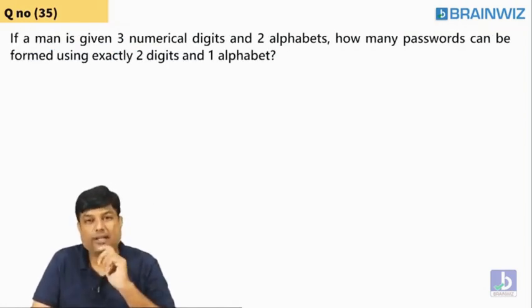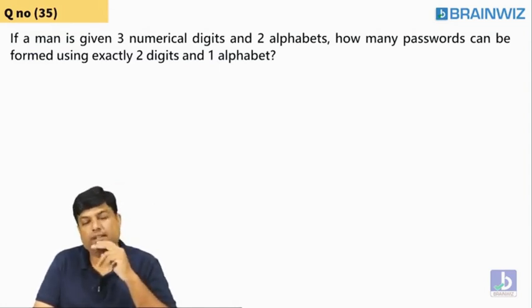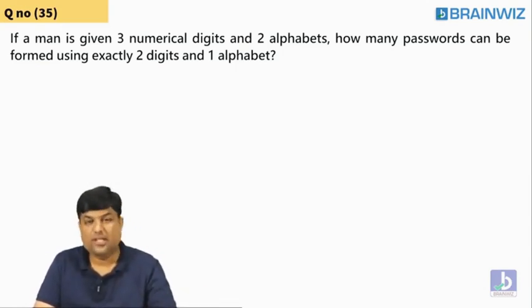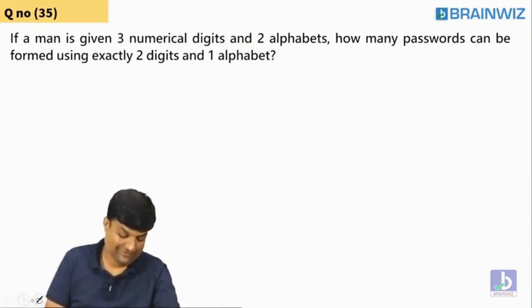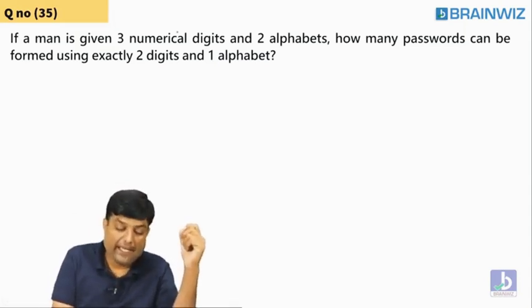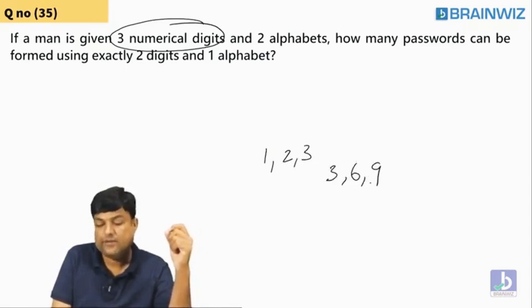Good. Now here comes the question. Listen very carefully. Yes, I want you to listen very carefully. Again? Listen very carefully. Okay, now if a man has 3 numerical digits like 1 2 3 or 3 6 9, whatever.